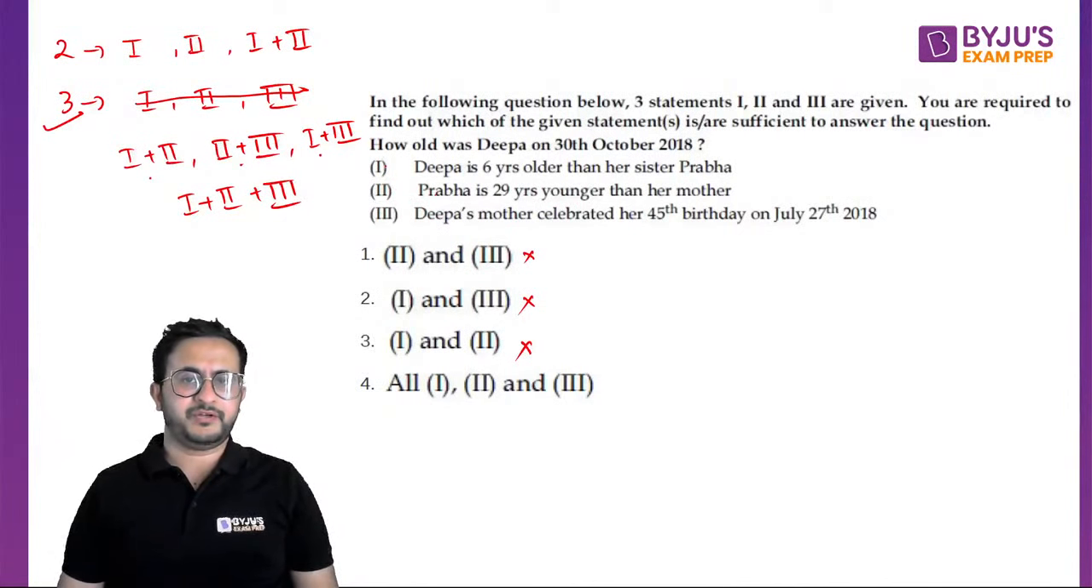Now, if we combine all three, Deepa's mother celebrated her 45th birthday, so we can find Prabha's age. If Prabha's age is known, we can find Deepa's age. So all three are required to answer the question. Okay, all three.